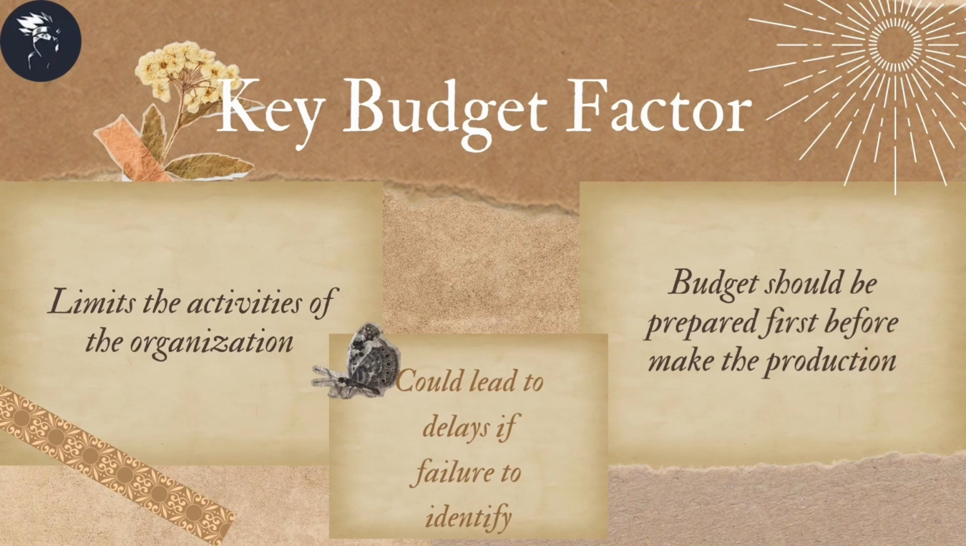Key budget factor is the factor which limits the activities of the organization. Second, the budget should be prepared first before making the production. And failure to identify the principal budget factor at an early stage could lead to delays at a later stage.